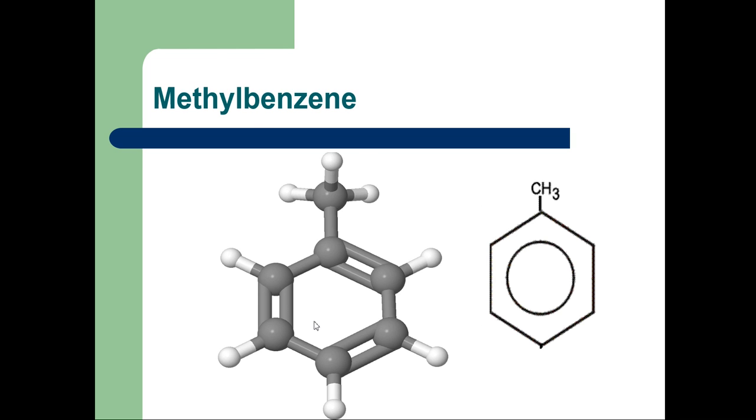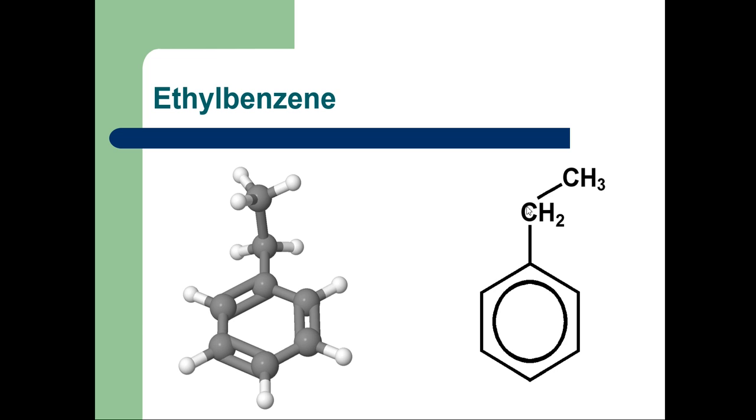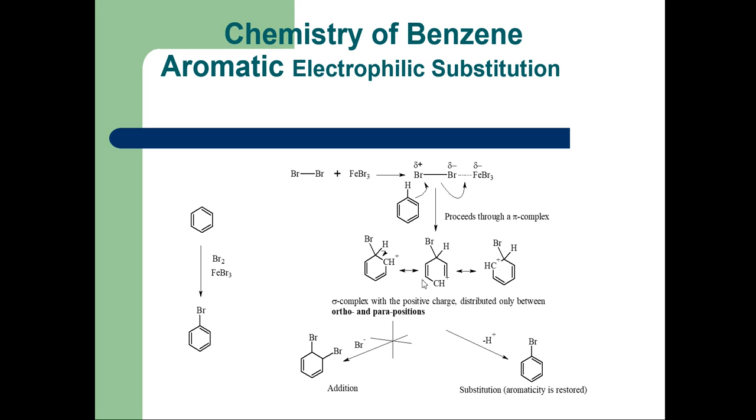So this is the structure of benzene, and see the structure of methyl benzene, one methyl group attached to the benzene ring, and ethyl benzene means a CH3CH2 group attached to the benzene ring, that is the name ethyl benzene.